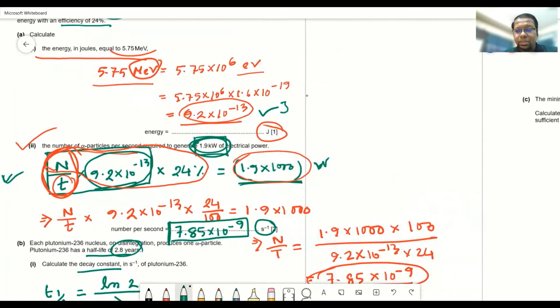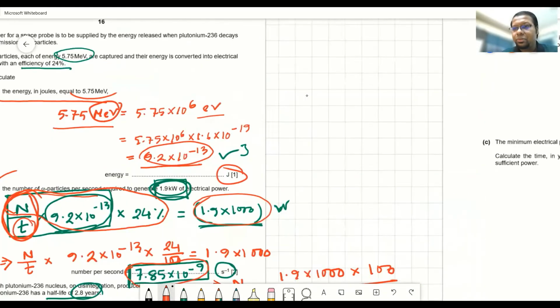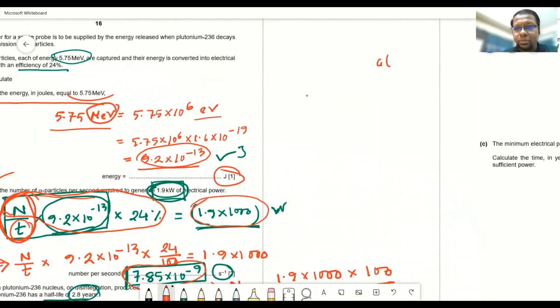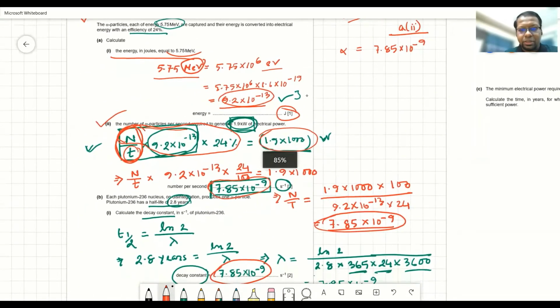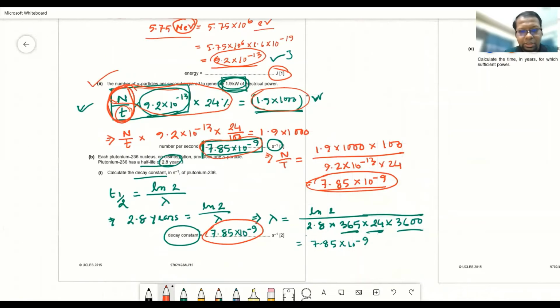From A2, we have got in 1 second how many alpha particles are needed for producing 1.9 kilowatt of power. And B1, what did we find? What did we find in B1?